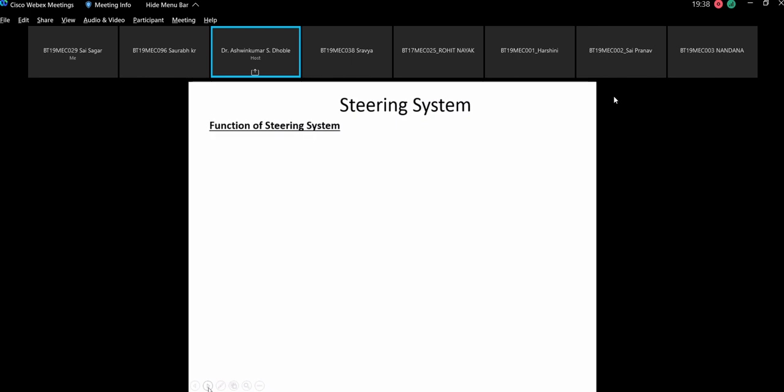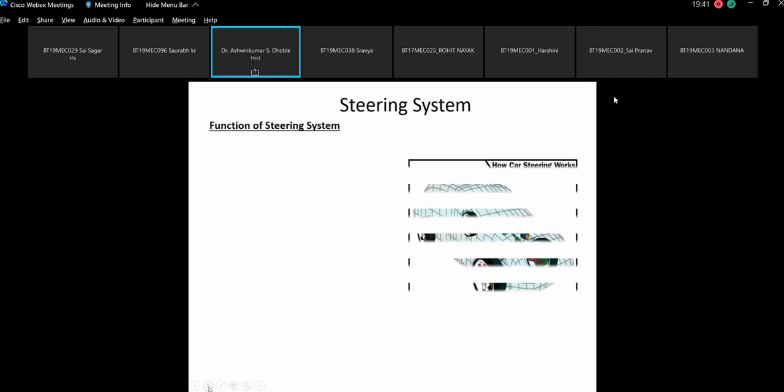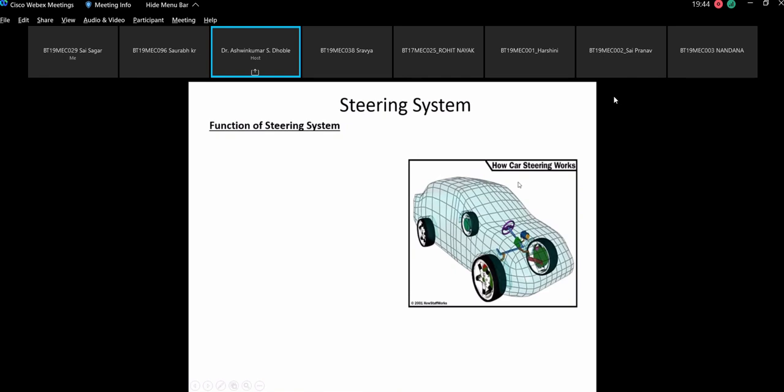Now, what are the functions of the steering system? This is the picture taken from how car steering works. So this shows you the steering system. These are the front wheels and these are the rear wheels. Whatever steering system we will be studying in this particular class will be the steering of the front wheel. There are different kinds of steering systems which are used. That means you can have all wheel steering as well. But for all the cars which are running on the road, the front wheel steering system is used. So we will be discussing the front wheel steering system, its design and other things.